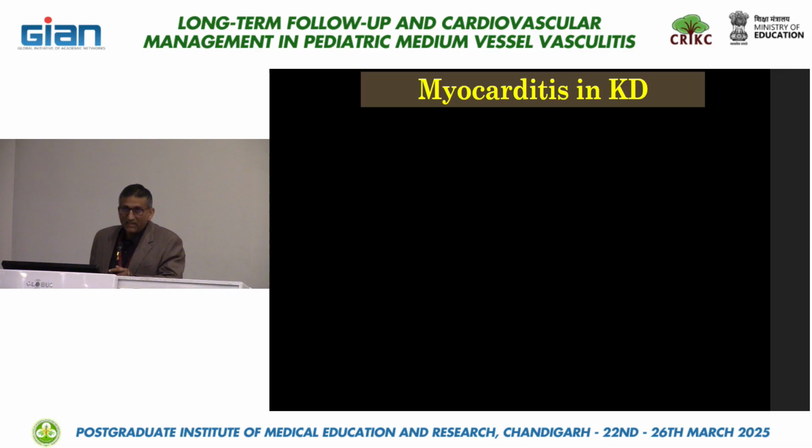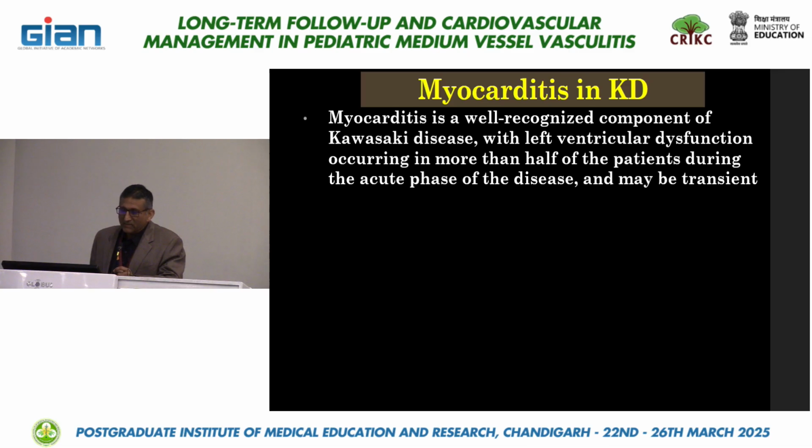Pointing out myocarditis in KD, remember myocarditis is a well-recognized component of Kawasaki disease with left ventricular dysfunction. That's the reason I say early echocardiogram is really advisable, but trained people can recognize it early. When you suggest an echocardiogram, most of the time adult cardiologists are doing it, so you simply write, please rule out MR, TR, and calculate the ejection fraction, any effusion.